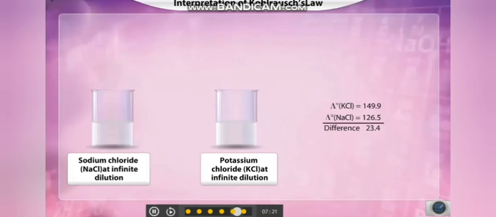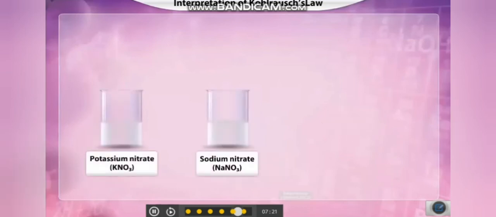The difference between the two conductivities is 23.4. Let's consider the molar conductivity of two more electrolytes, potassium nitrate and sodium nitrate, at infinite dilution. The molar conductivity of potassium nitrate is 145, and that of sodium nitrate is 121.6. The difference between the two conductivities is 23.4.